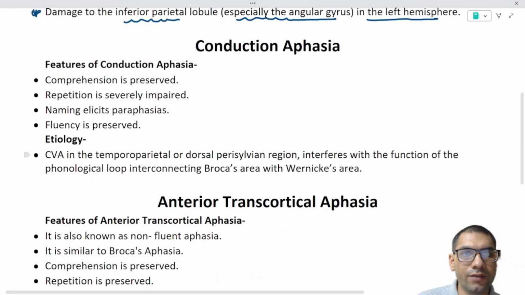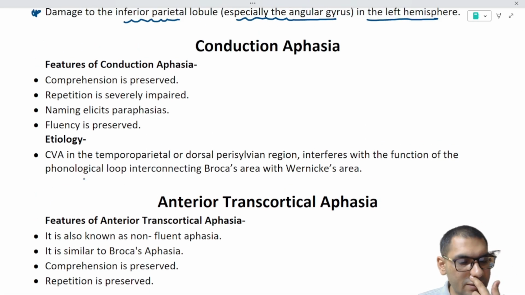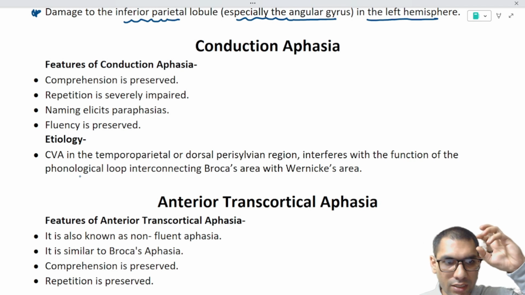That is conduction aphasia. What is conduction aphasia? Conduction aphasia is basically a cut in the language network. The language network is present in the left temporal lobe, and it is connected to Broca's area, or the prefrontal areas, via a phonological loop. When that loop is cut, the language network is disconnected from the prefrontal network.